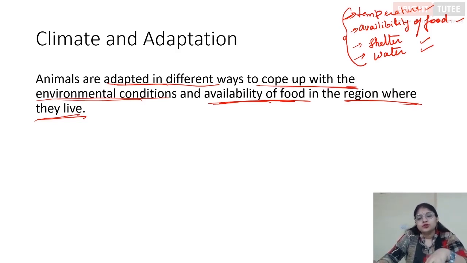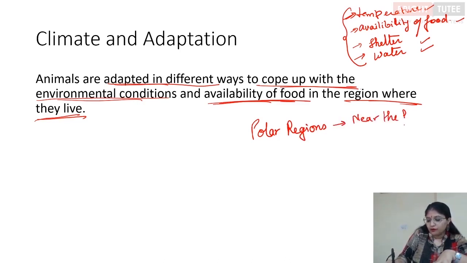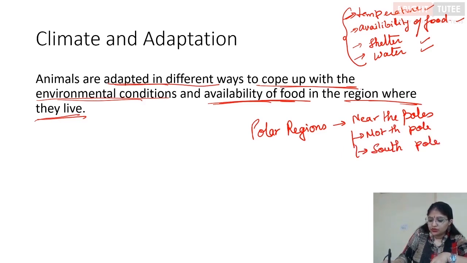Polar regions, students, are the areas which are near the poles of Earth, right? So, what are those poles? One is the North Pole and the other is the South Pole, right? So, these are the two regions, that is the North Pole and the South Pole.